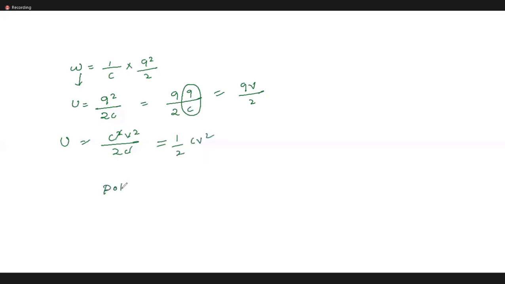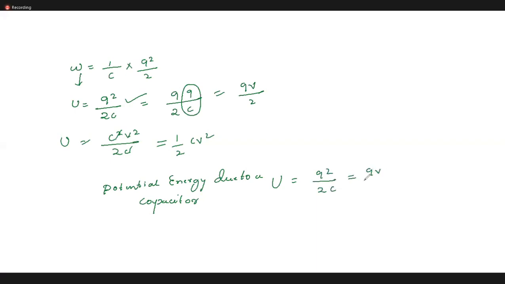The potential energy stored in a capacitor: U is equal to Q square by 2C, is equal to QV by 2, is equal to half CV square.